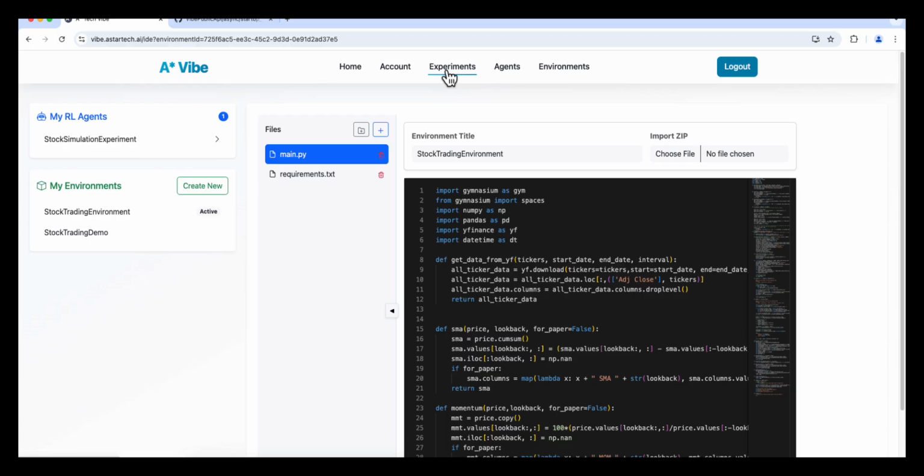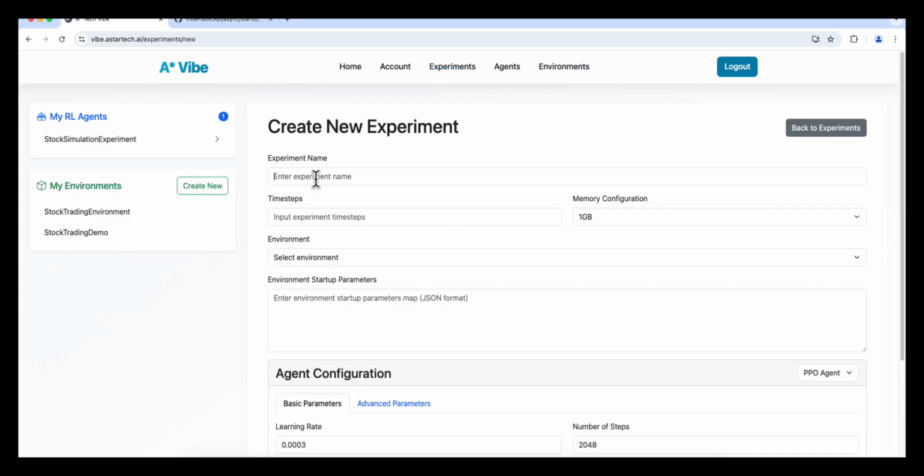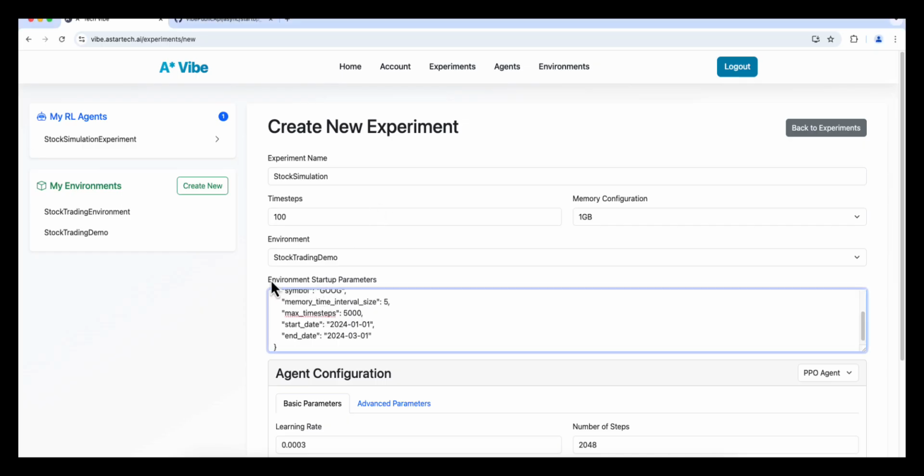To do that, we would head over to the experiments page and then click on create new experiment. I'm going to name the experiment however I see fit. For time steps, I'm going to give 100, and then memory configuration is gigabyte, and I'm going to choose stock trading demo, and insert the startup parameter map right here.